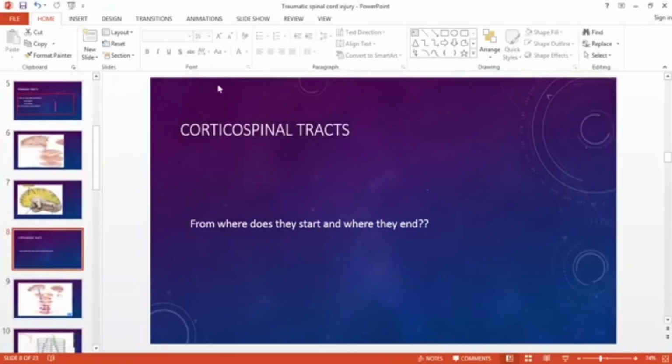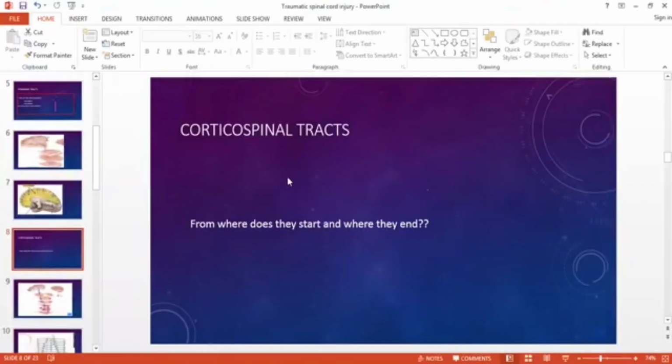So these are tracts which come out of the cerebral cortex and end in the spinal cord. We need to be very specific about their origin, exactly what their origin is.